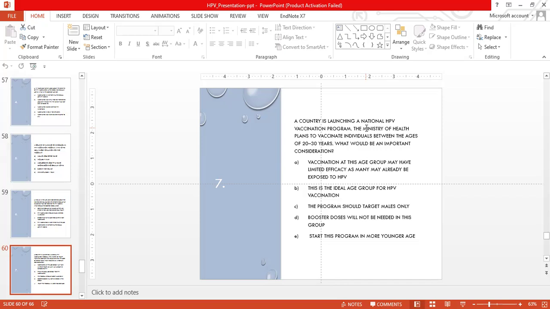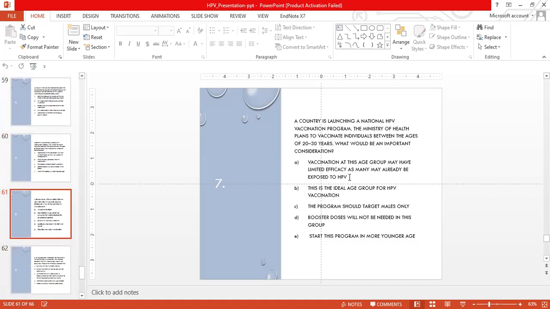B, this is the ideal age group for HPV vaccination. C, the program should target only males. D, booster doses will not be needed in this group. E, start this program at a younger age. The answer A, vaccination at this age may have limited efficacy as many have already been exposed to HPV, is